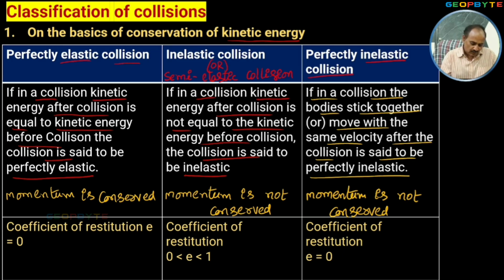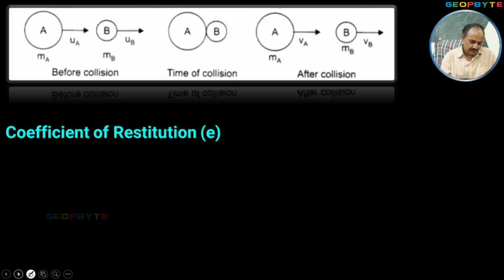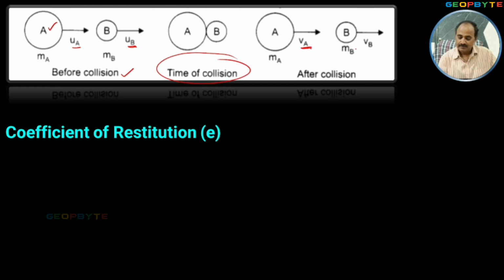Now look at the meaning of coefficient of restitution. Look at the definition for coefficient of restitution. Look at two bodies. Body A is maintaining the velocity UA. Body B is maintaining the velocity UB before collision. Because of the collision, velocities are changing. The velocity of body A after collision is VA and of body B is VB.